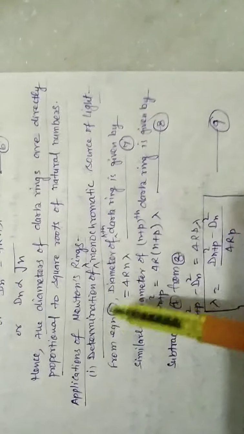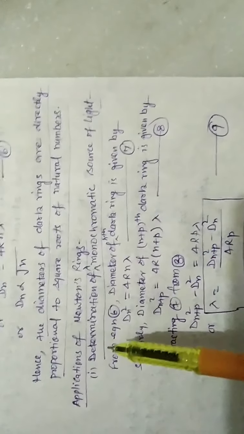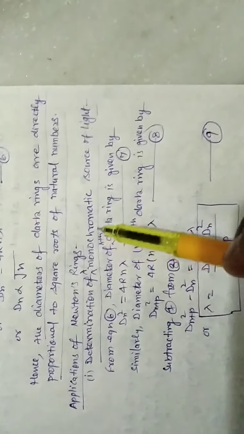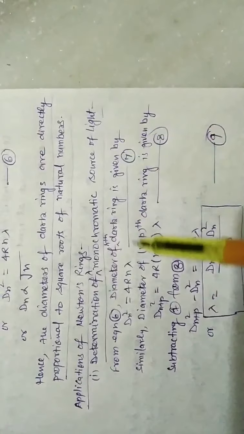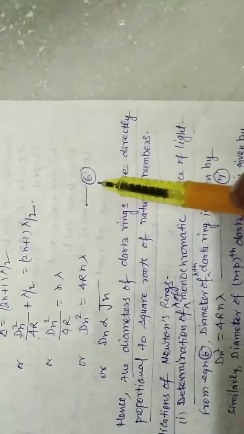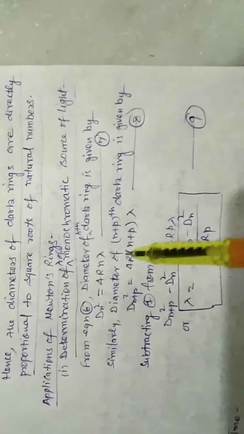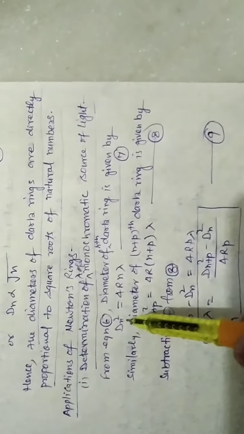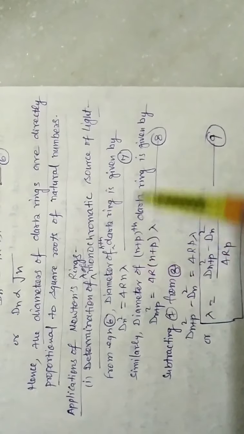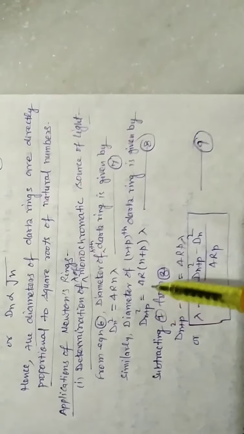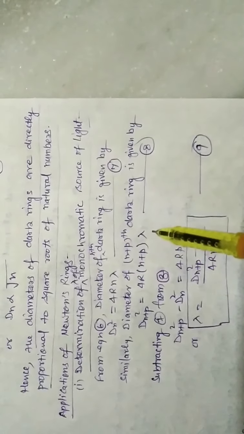Now we come to the applications of Newton's rings. The application is determination of the wavelength, that is lambda, of a monochromatic source of light. From equation number 6, we have the diameter of the nth dark ring given by dn square is equal to 4Rn lambda, equation number 7. Similarly, the diameter of the (n plus p)th dark ring is given by (dn plus p) whole square is equal to 4R(n plus p) lambda, equation number 8.